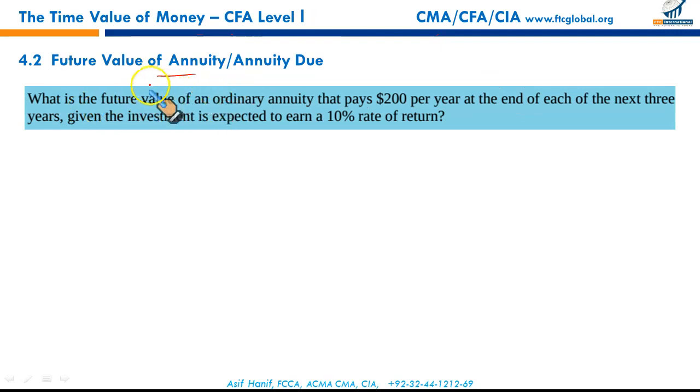What is the future value of an ordinary annuity that pays $200 per year at the end of each of the next 3 years, given the investment is expected to earn a 10% rate of return? Now there are two ways to do it.